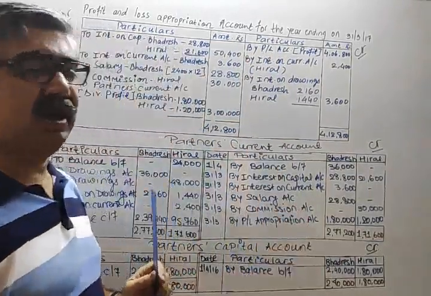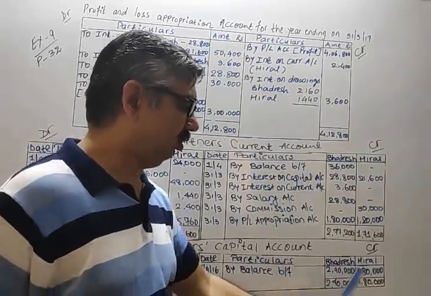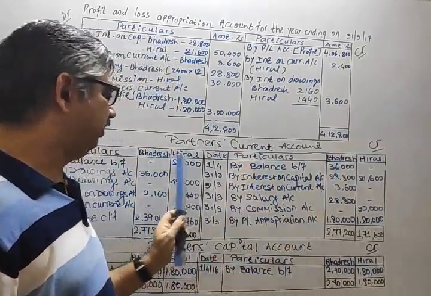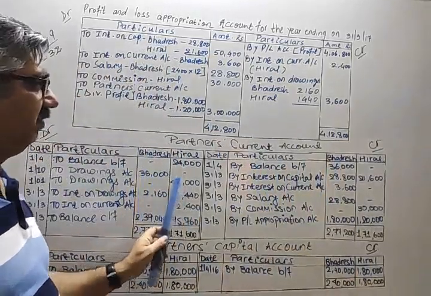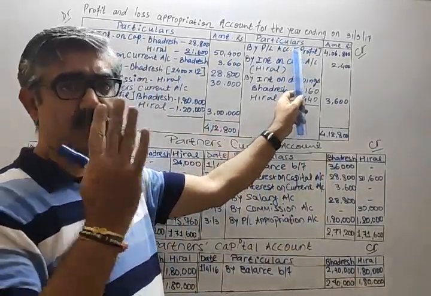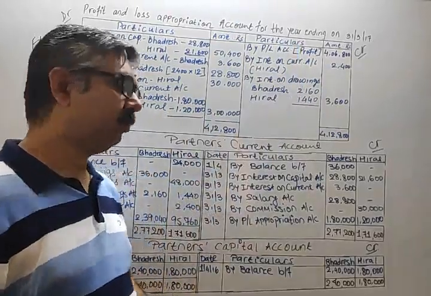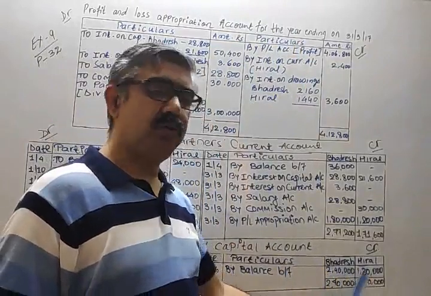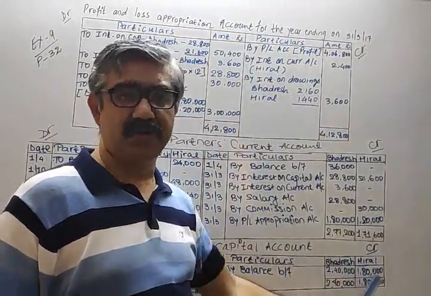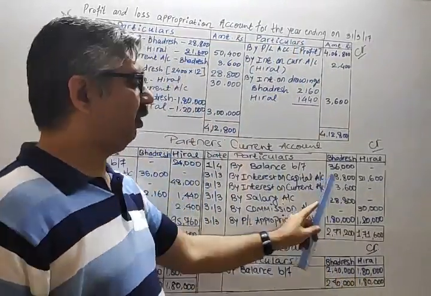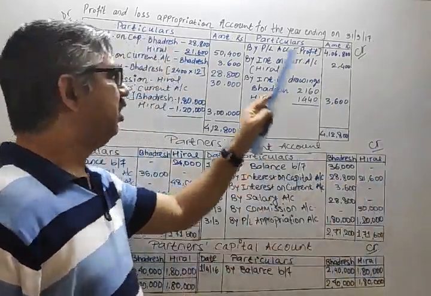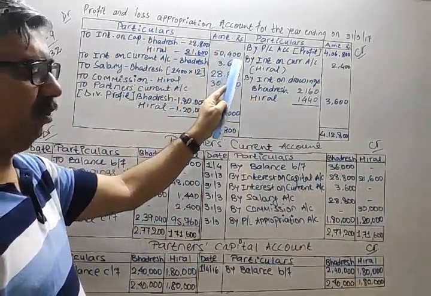So very quickly let's revise. Capital, current account balance, drawings and profit: 4 items having one effect only. Then interest on capital, you have to calculate at 12% on this. 28,800 and 21,600, opposite effect, in total 50,400.